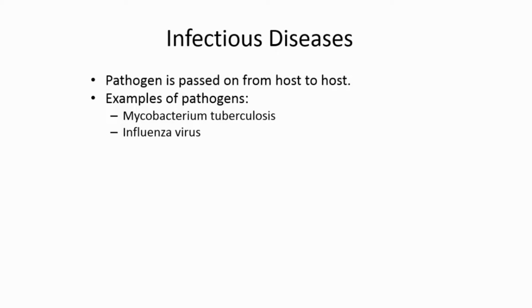We know that the flu season extends from October all the way through April and May, and the so-called flu is caused by the virus called influenza virus.